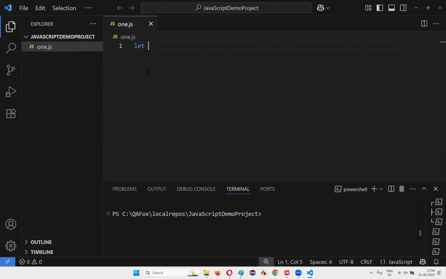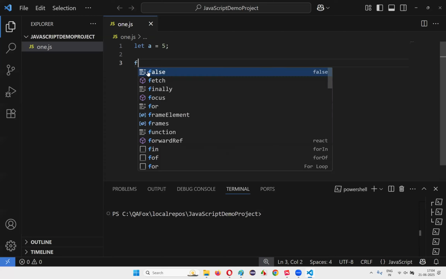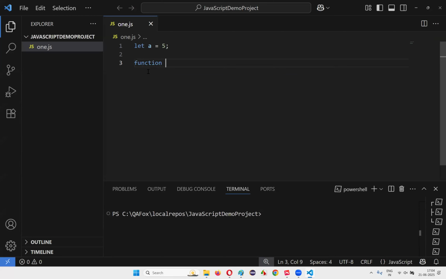In this JavaScript file, I'm going to create a variable. I'll say let a is equal to 5 is a variable. Now I'll create a function, sample function. The name of the function is sample. And here I'm going to create a variable, let b is equal to 10.